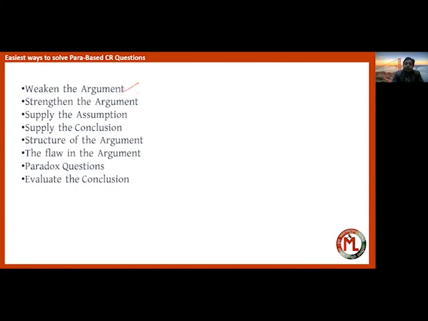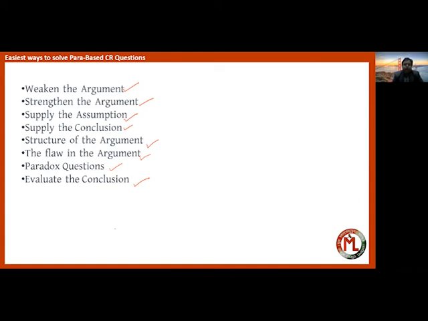So what are the types? Weaken the argument, strengthen the argument, supply the assumption, supply the conclusion, structure of the argument, the flaw in the argument, paradox questions, or evaluate the conclusion. Many of these actually surfaced in the 2021 CLAT paper, and it is expected that this type of framework will be visible in your current exam too. So you should not panic. You should think clearly.